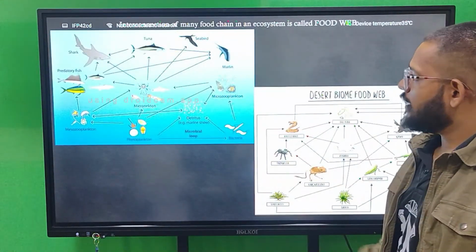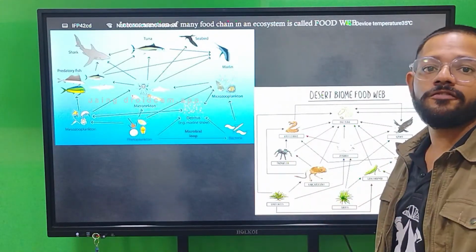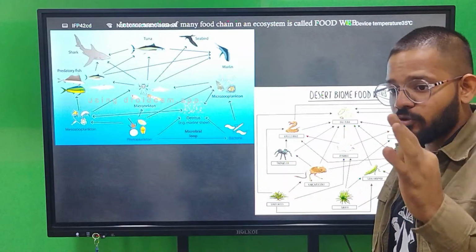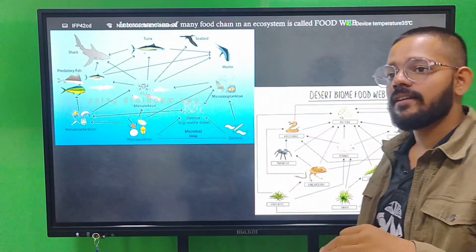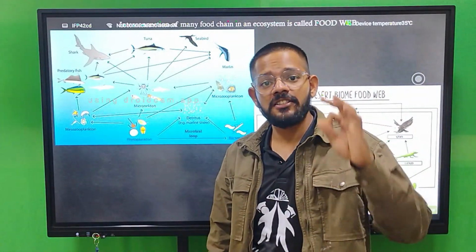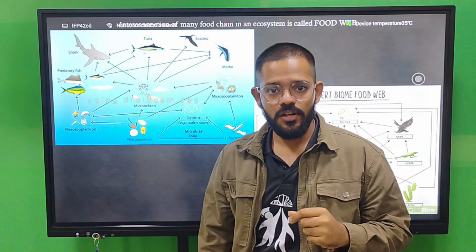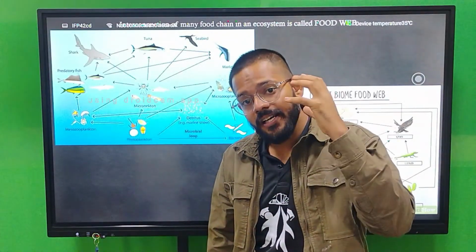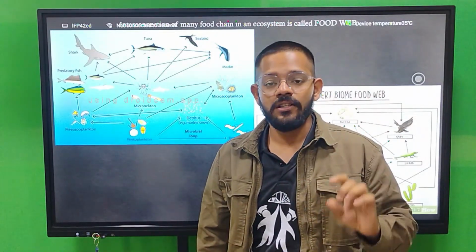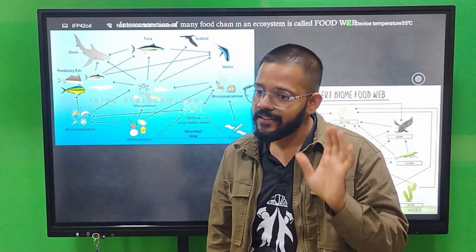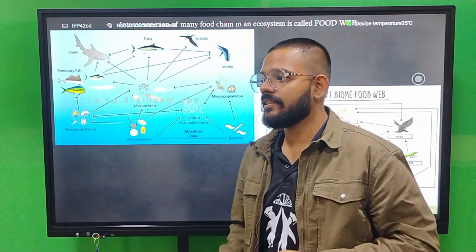Next, when many food chains come together, they form a web. That is called a food web, and a food web naturally occurs inside the ecosystem. Again, many food chains come together and form an intermingled structure which we call a food web. Food chain never really occurs in the ecosystem. You study that in ecology, but really the food chain is not there. It is the food web that is always present inside the ecosystem.